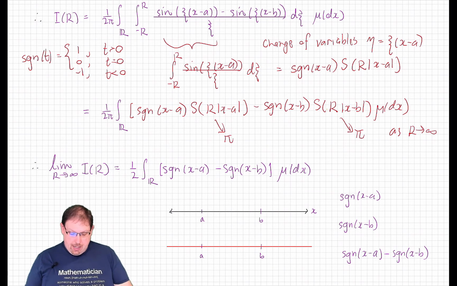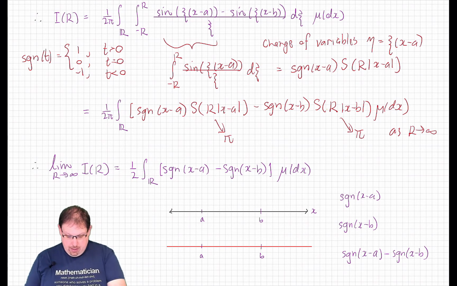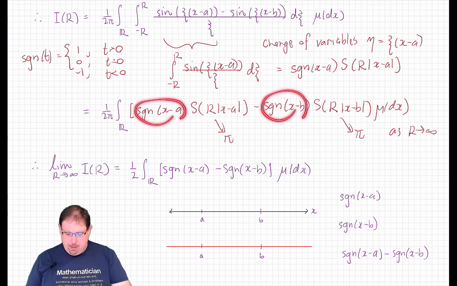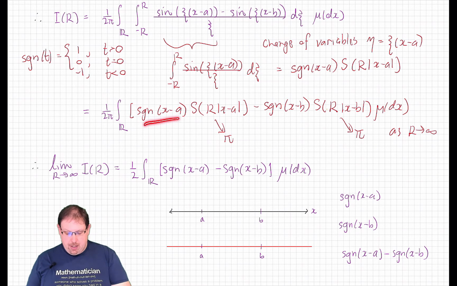The whole thing is bounded by the bound on s, which is pi, since it's actually an increasing function of r, and these signum functions are less than or equal to 1 in absolute value, and so by the bounded convergence theorem, we get that the integral converges to the integral of signum x minus a times pi minus signum x minus b times pi against the measure mu.